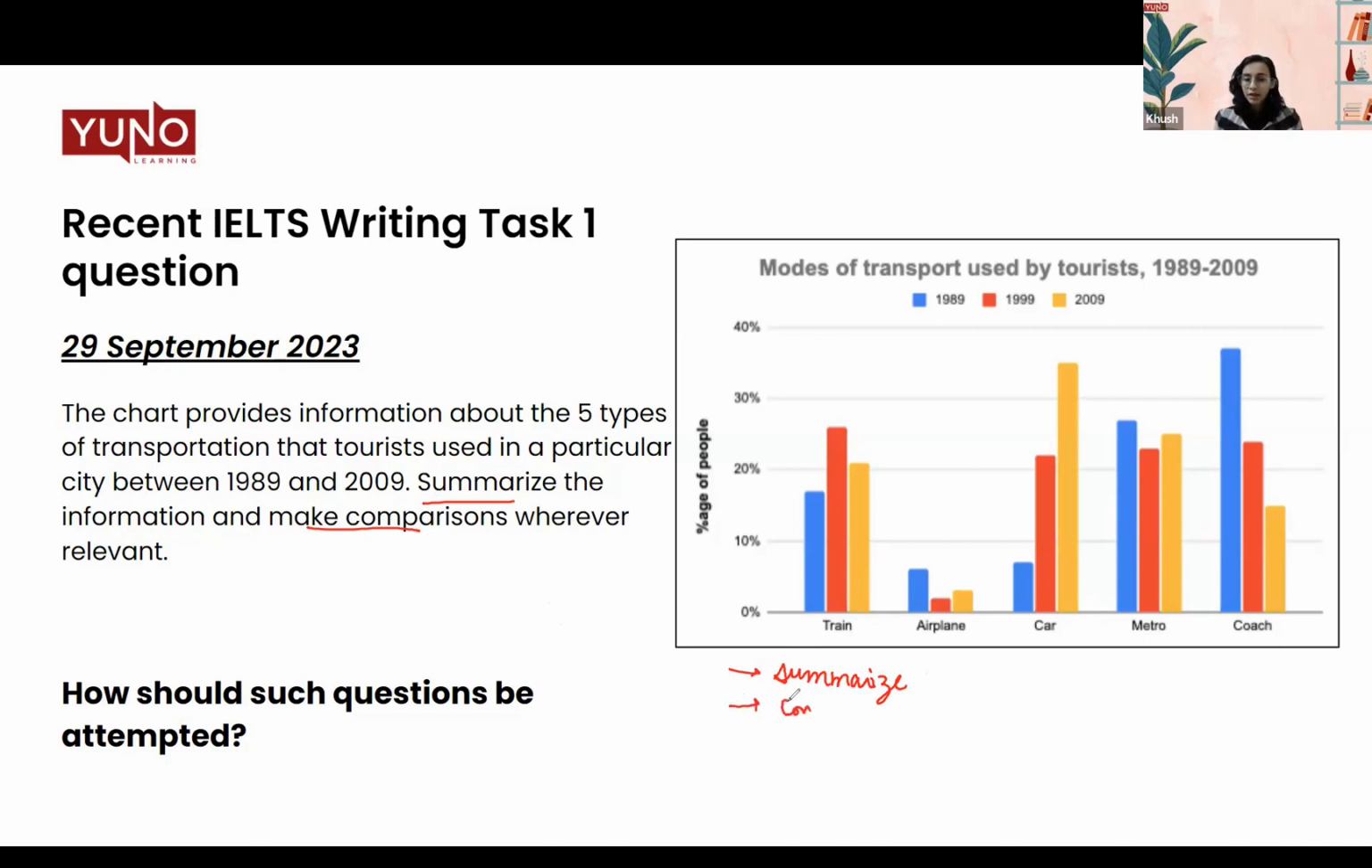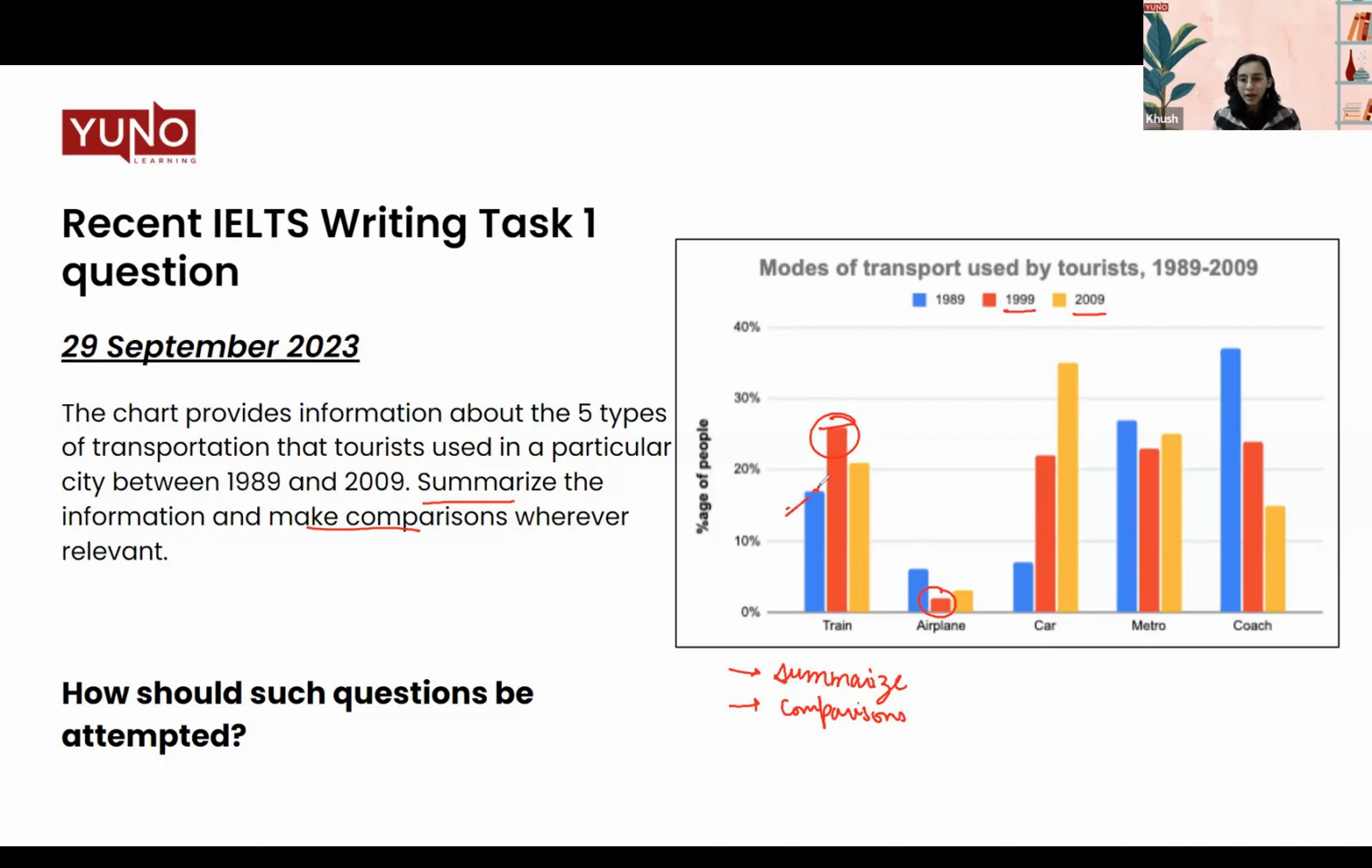Next, make comparisons. Now see, the data is already there. The data is given to you, right? We know what the value of train tourists was in 1999. We know what the value was in 2009. We know the values. The data is there. But what we are supposed to do in the report is to make comparisons and make inferences from it, right? How this value differs from this value. What is the change? What values are increasing? What values are decreasing? That is the inference that I call.